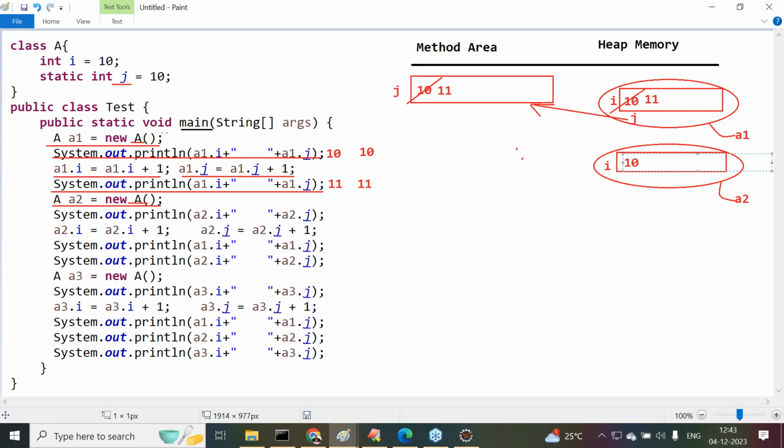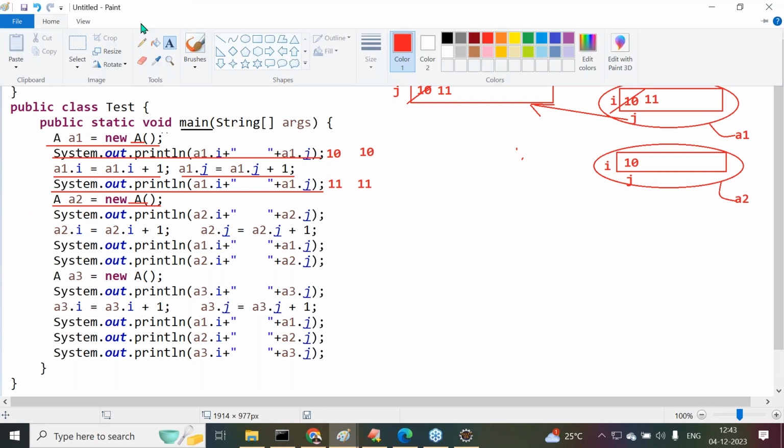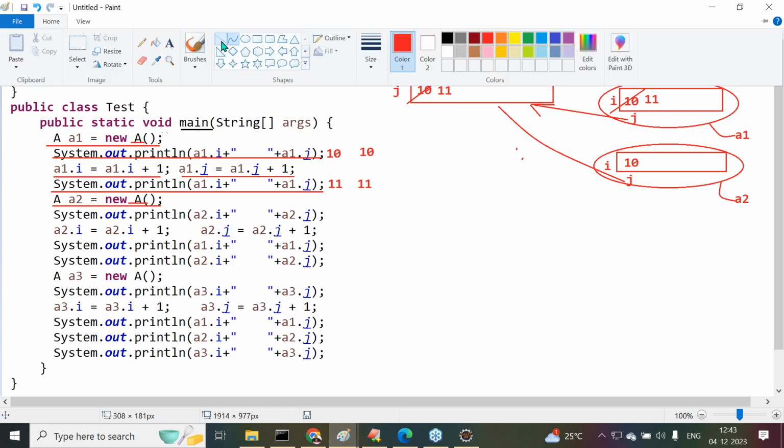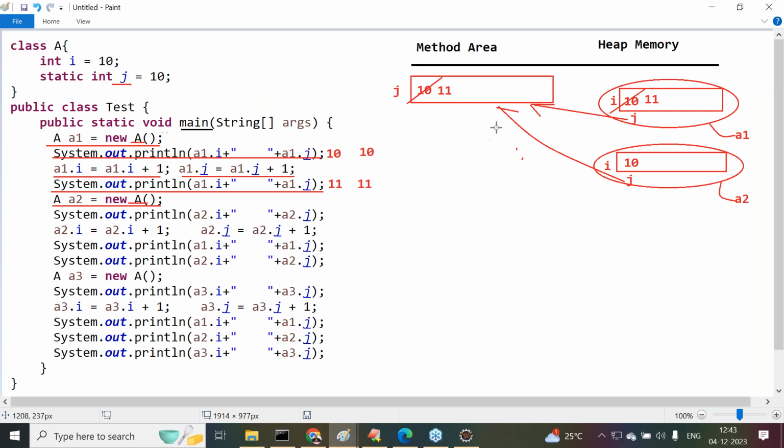Right, here also it is the same thing. Even though the j variable is a static variable, and it has its allocation in the method area, still the j variable is a member of the class. That's why it is registered with the A2 object, but it is pointing to what? What memory is it pointing to? Method area location only. Okay, this is the point here.